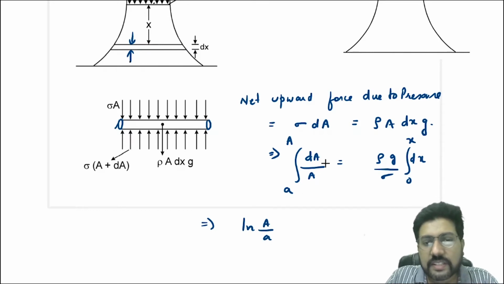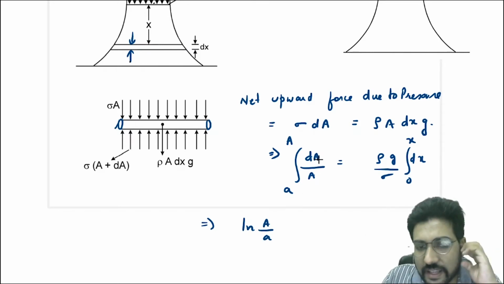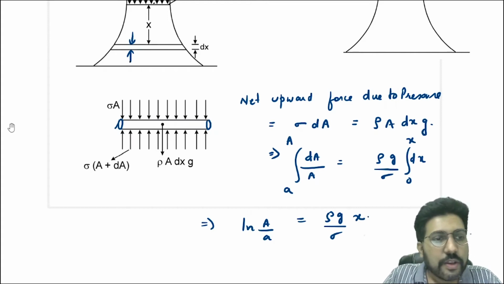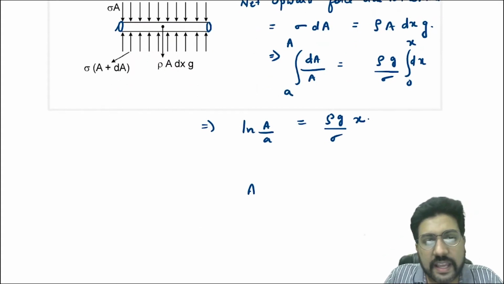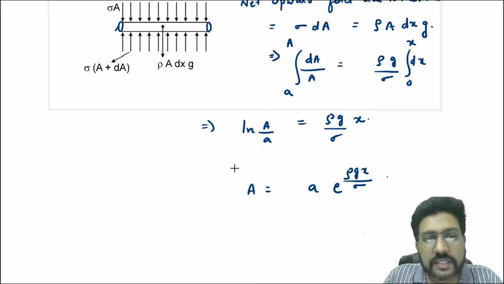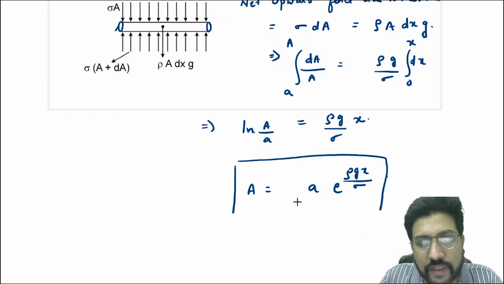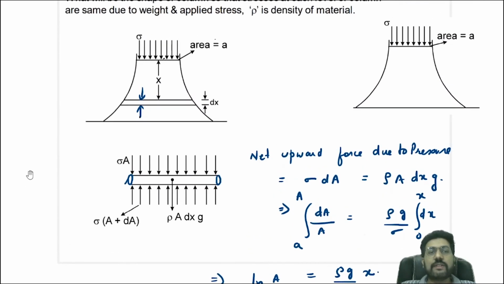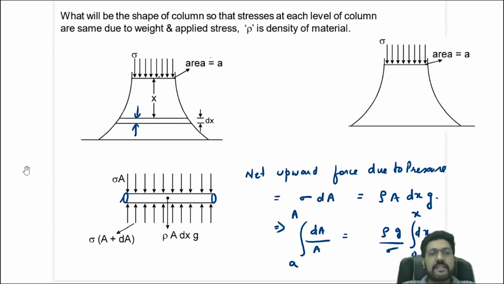When you integrate dA by A, you get ln, and when you put the limits, you get ln A by a. On the right, rho g by sigma integration dx is x. So capital A is equal to small a e power rho g x by sigma. This is the area as a function of x that should be maintained so that the stress at every point due to its own weight remains the same.